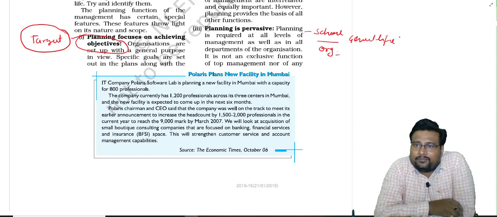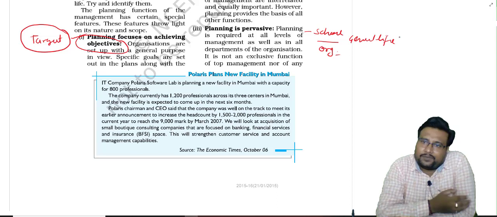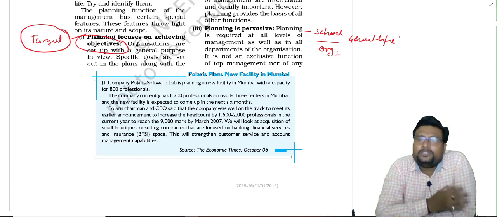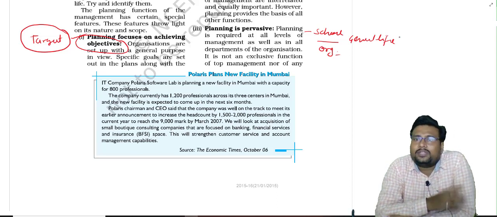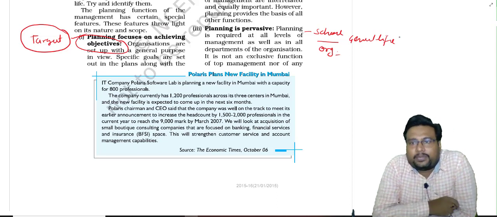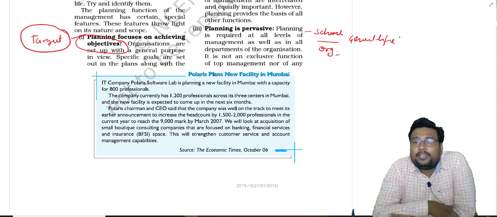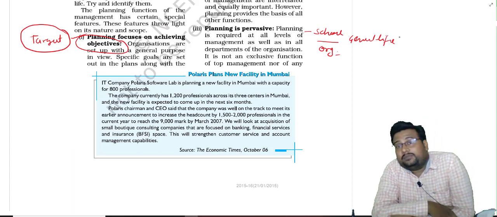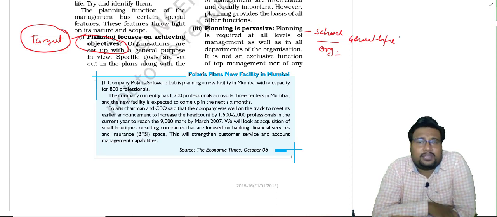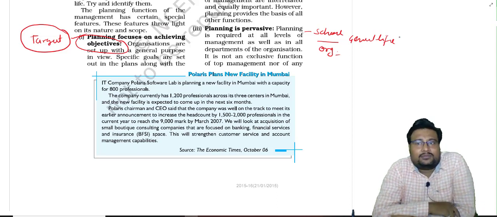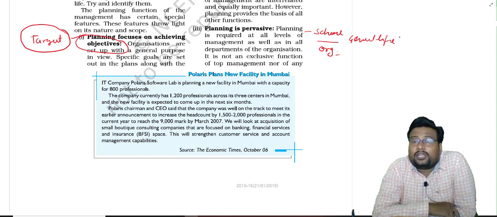So I think in advance that I will call a trainer from Germany and recruit that person to train our employees, by which the employees can easily, effectively, efficiently work on that machine. But my competitor does not think this. My competitor does not make the plan. Because of that, in my organization smooth functioning is going on. But in the organization of my competitor, what happened? The workers, the laborers are not skilled.